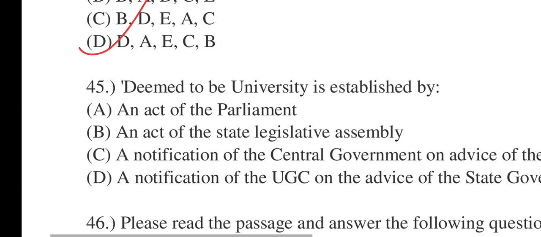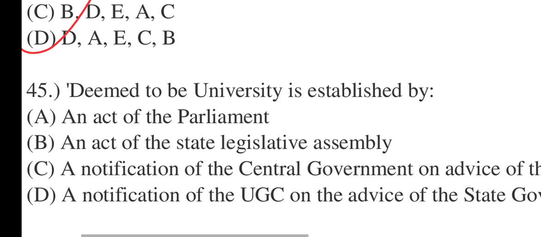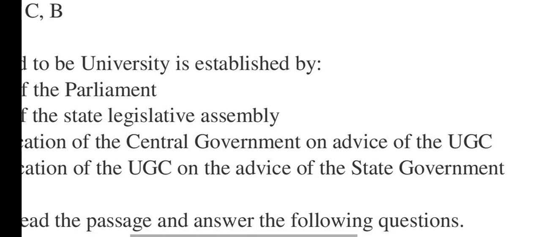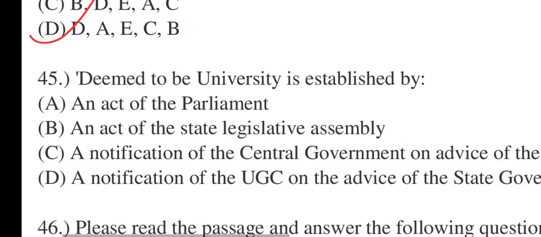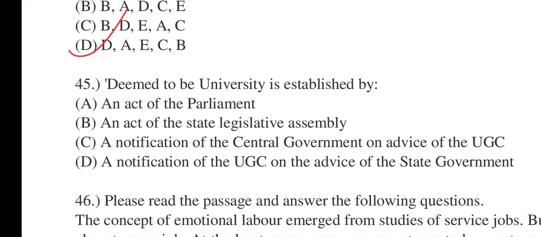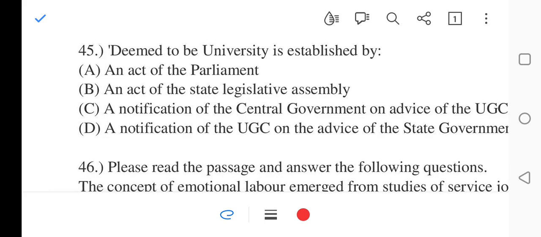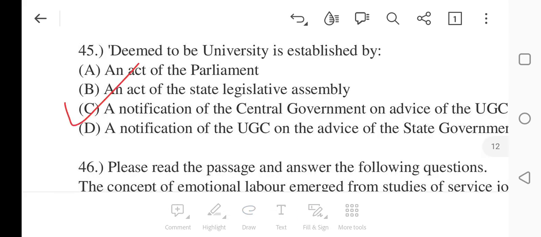45 says, deemed to be university is established by what? A, an act of the parliament; B, an act of the state legislative assembly; C, a notification of the central government on advice of the UGC; D, a notification of the UGC on the advice of the state government. The correct option for question 45 will be number C, a notification of the central government on advice of UGC.